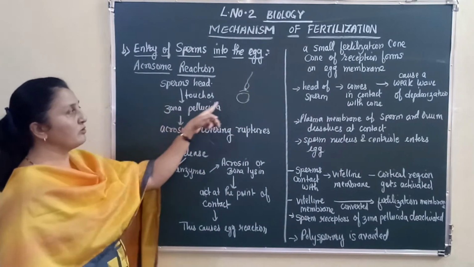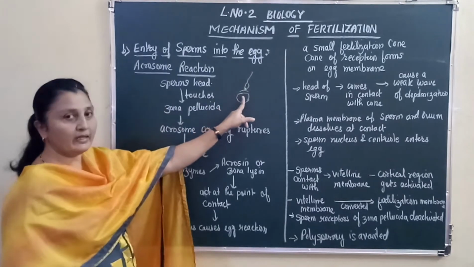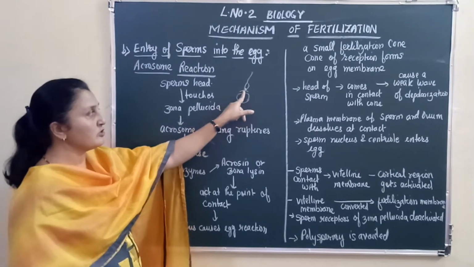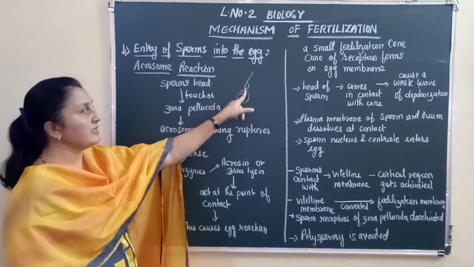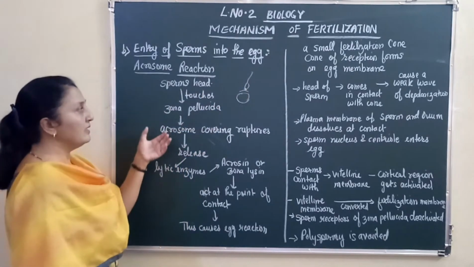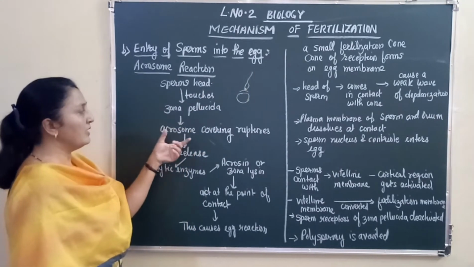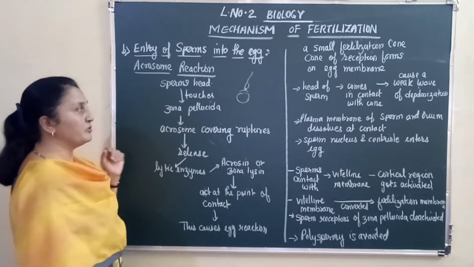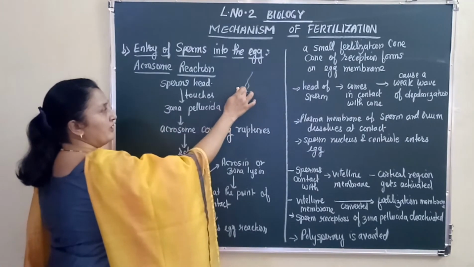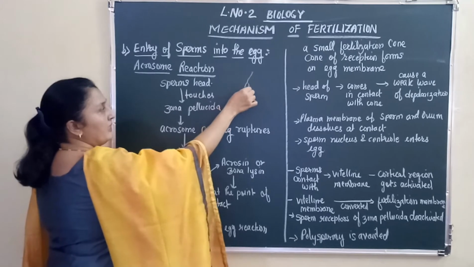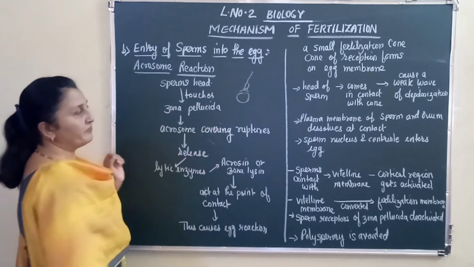When it touches the zona pellucida, this is an egg or ovum, this is the zona pellucida, as soon as the sperm touches the layer of zona pellucida, the acrosome covering ruptures. So this covering breaks open and releases enzymes, right?